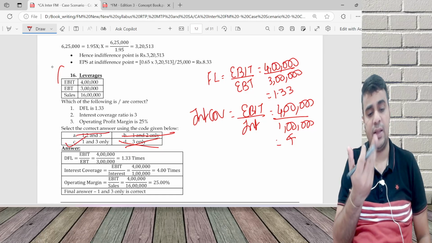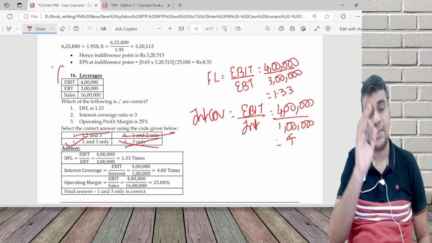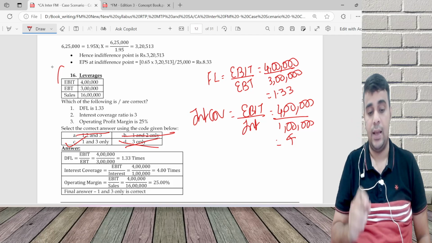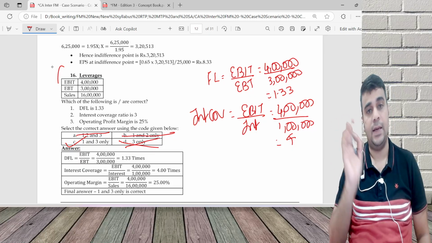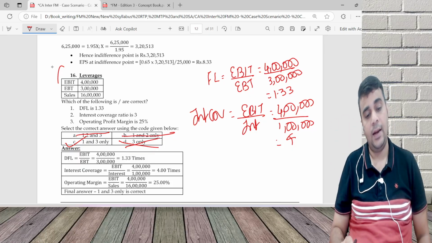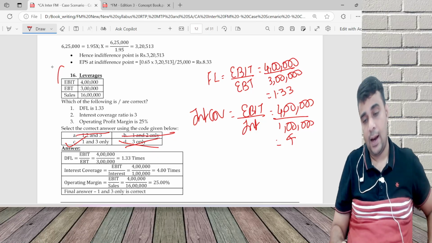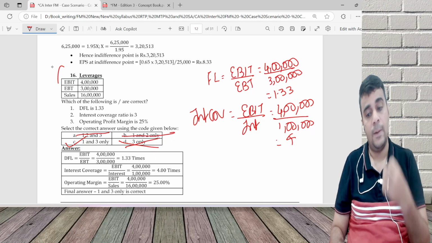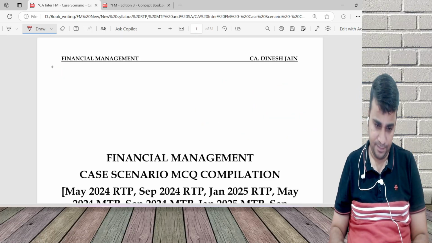I'm not even doing the operating margin calculation, but the answer is 1 and 3 only. This is called the elimination route. I eliminated option D, then I eliminated option A and option B. The only possible answer is option C. This is an elimination technique. I hope these are very useful. These smarter ways are what you need to do. Let's do a few more questions.